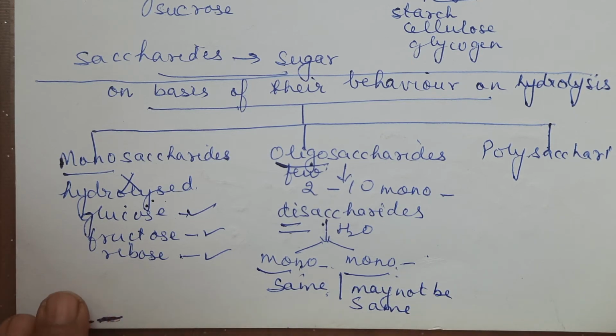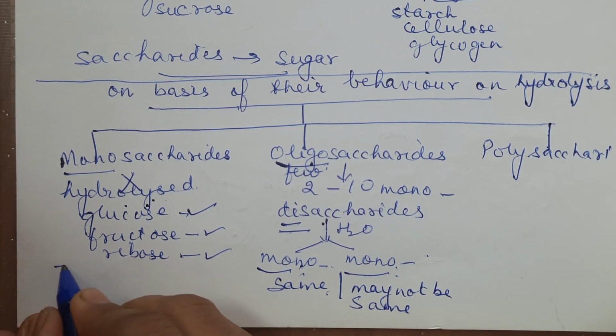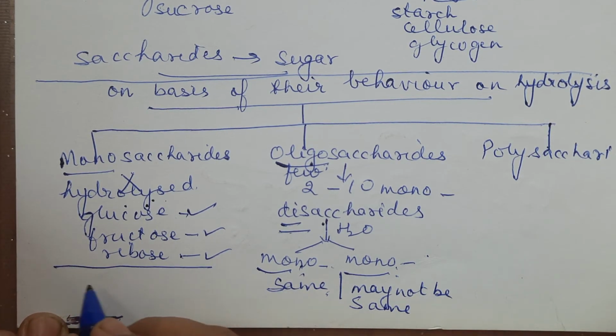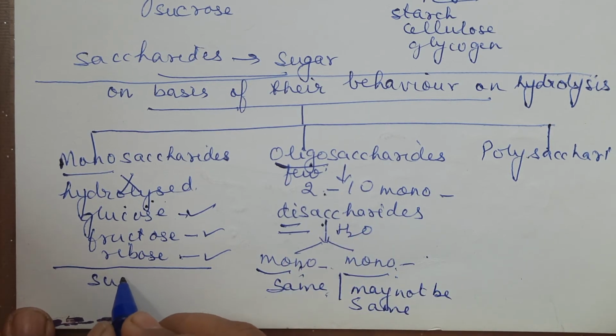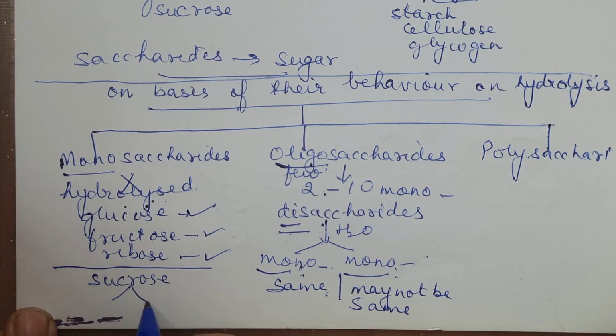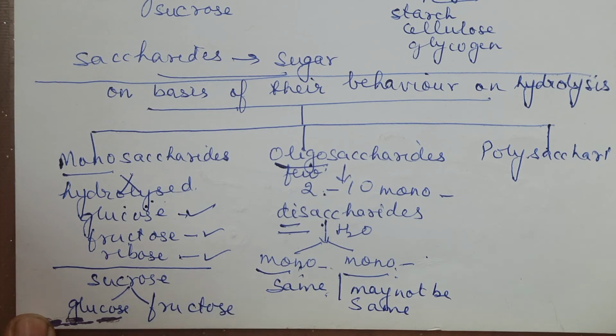For example, I'll write down here sucrose. I'm writing it for disaccharide, just sucrose. Sucrose on hydrolysis gives you 2 different monosaccharides: glucose and fructose. This is one such example.